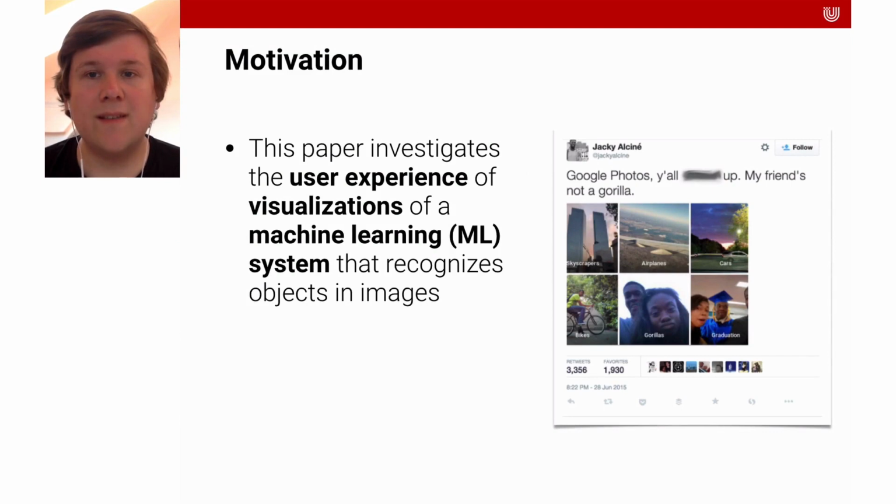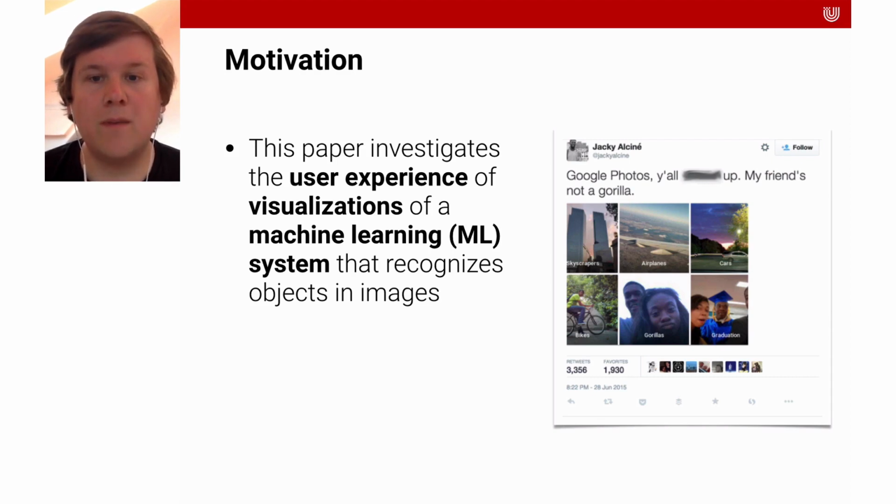In this paper, we investigate the user experience of visualizations of a machine learning system that recognizes objects and images. Trustworthy machine learning interfaces for object recognition are an important issue. The risks associated with such systems range from a cluttered photo collection to blind people becoming misinformed and self-driving cars hurting people. These risks directly connect to the complexity of deep neural networks, which are employed for many of such tasks. An HCI perspective on how to expose machine learning systems that learn from data to users is only emerging.